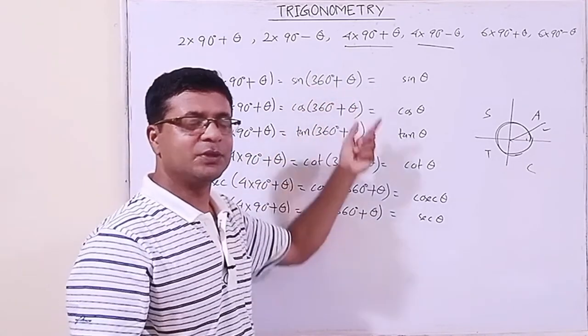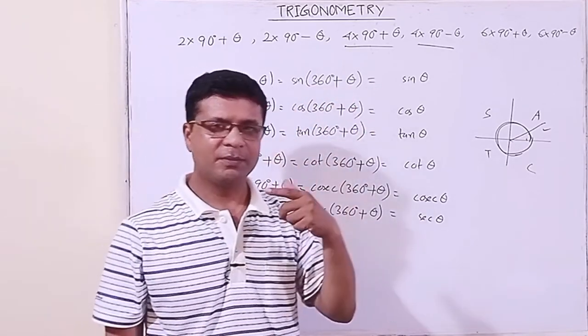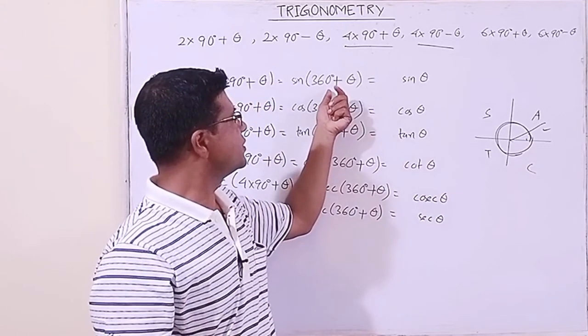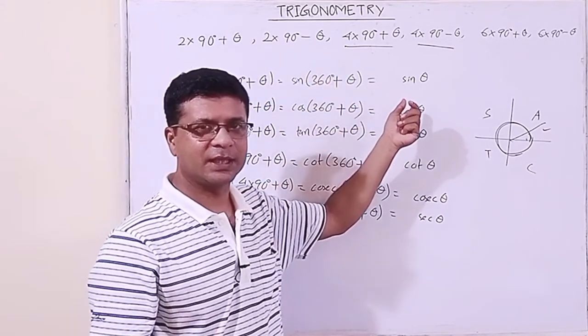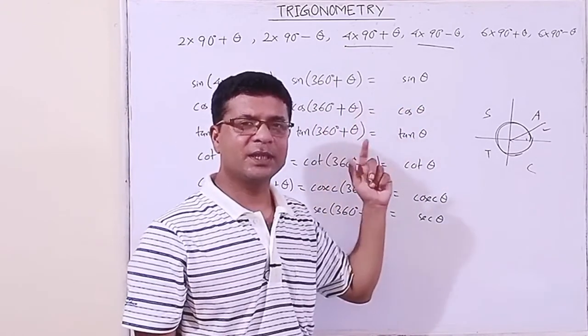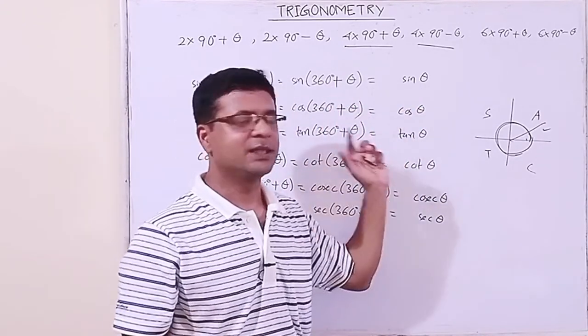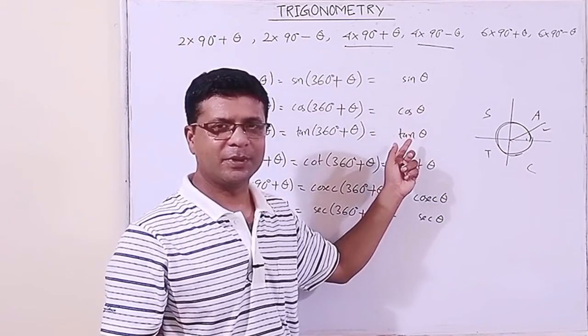360 plus theta. So if you get a big angle, please try to convert it, if possible, in terms of 360 plus theta. Then there is no need to think about the sign. For 360 plus theta, the same trigonometric ratio will be put. Alright.